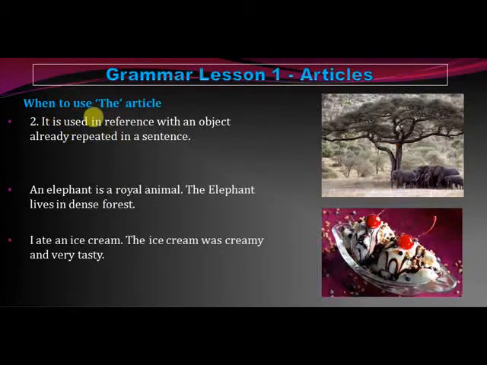The next one is that it is used in reference to an object already mentioned in a sentence. So one object which is repeated twice, we can use it. For example, an elephant is a royal animal. The elephant lives in dense forest. Here the word elephant is repeated twice. The first time it is an elephant, and the second time we have used the article "the". The next example is, I ate an ice cream. The ice cream was creamy and very tasty. The first time it was an ice cream, and the second time, since it is already mentioned, it becomes the ice cream.